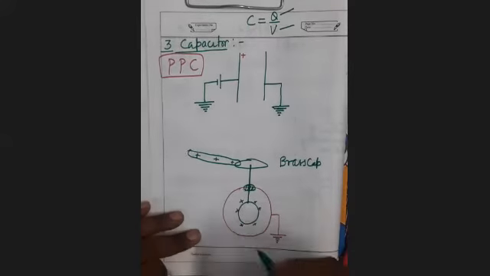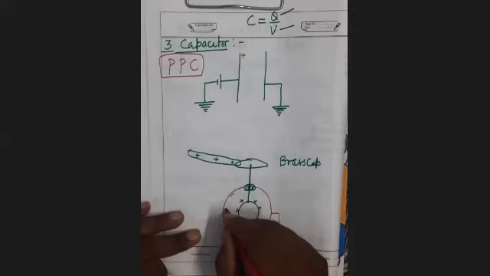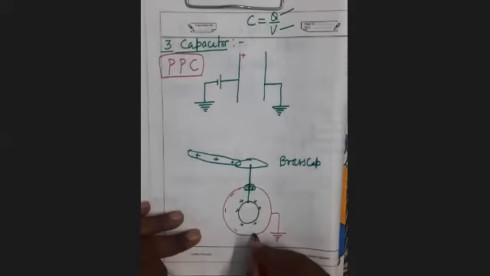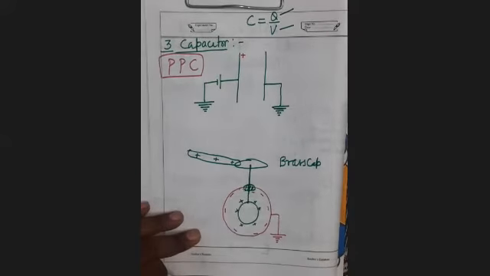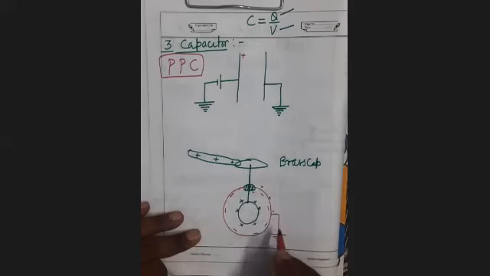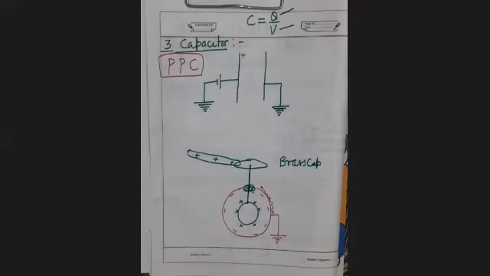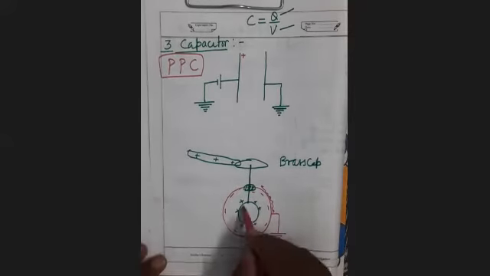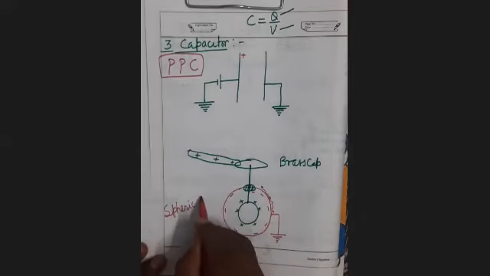It will induce negative charge on the inner surface of the outer spherical shell, and positive charge will be induced on the outer surface, which will be immediately neutralized because of the earthing. So this is called the spherical capacitor.